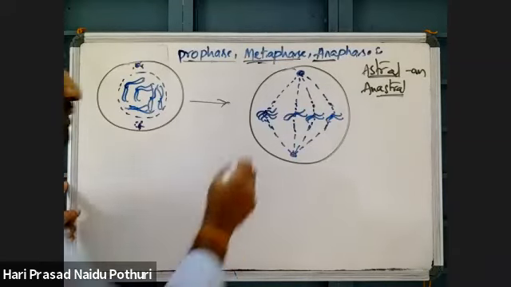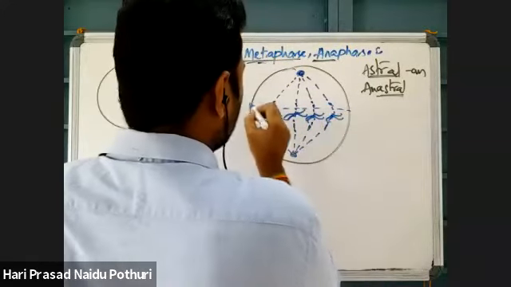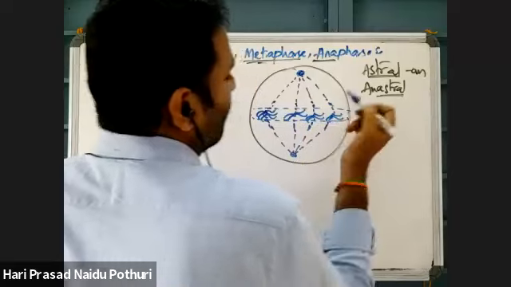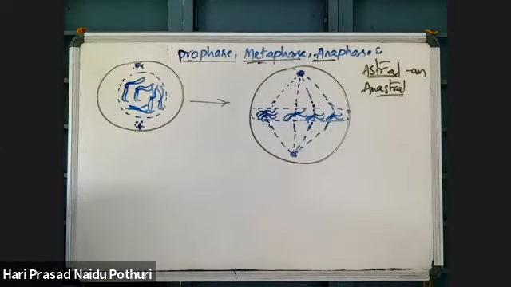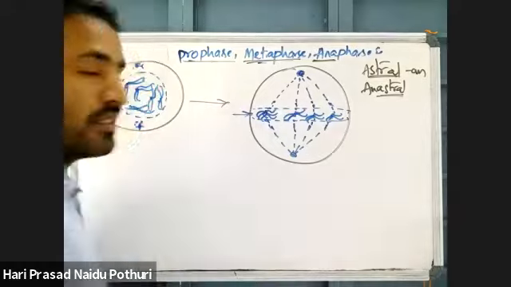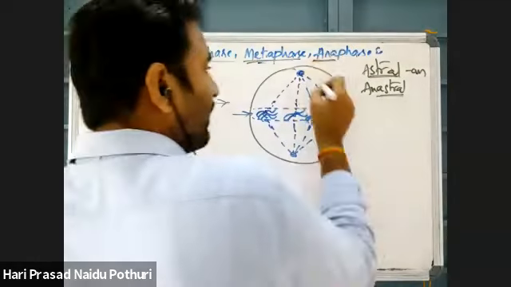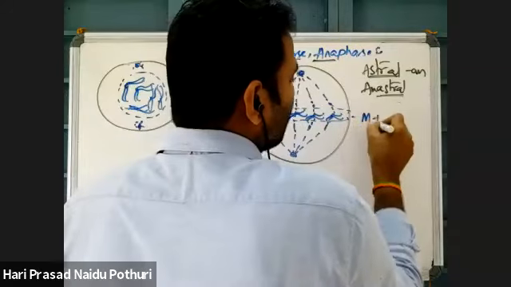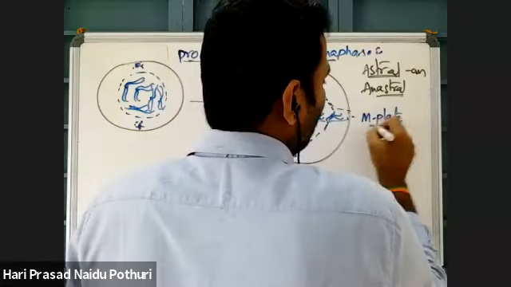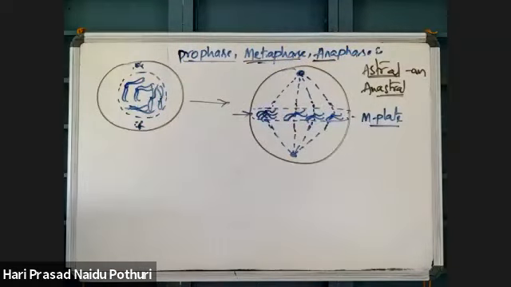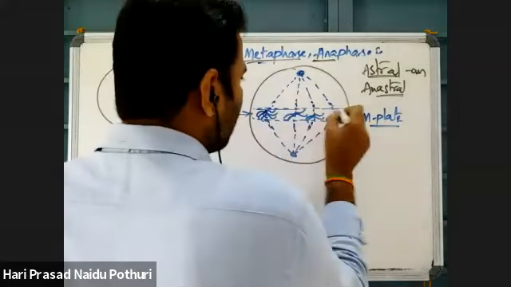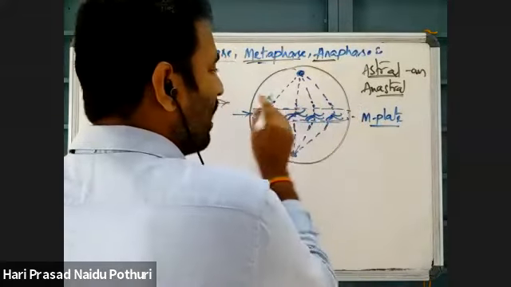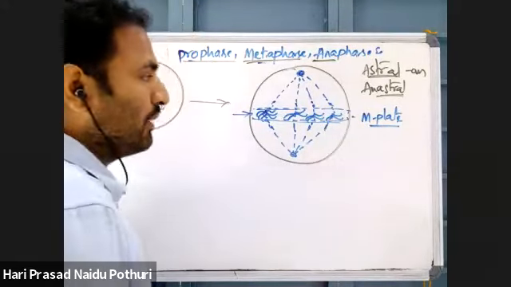All chromosomes present in the cell settle at the center by binding with the spindle fiber. The center of the cell where chromosomes are bound is called the metaphase plate. The metaphase plate means the arrangement of chromosomes at the center, aligned at the middle.